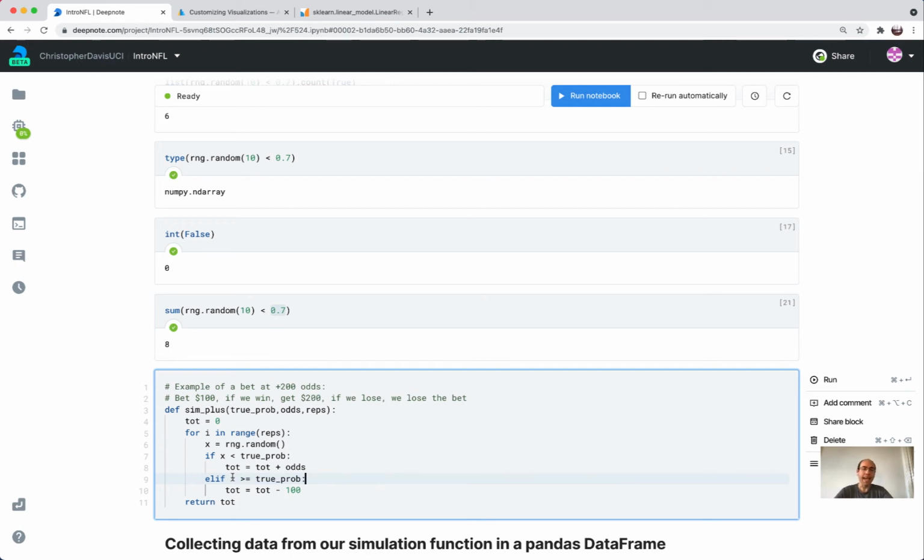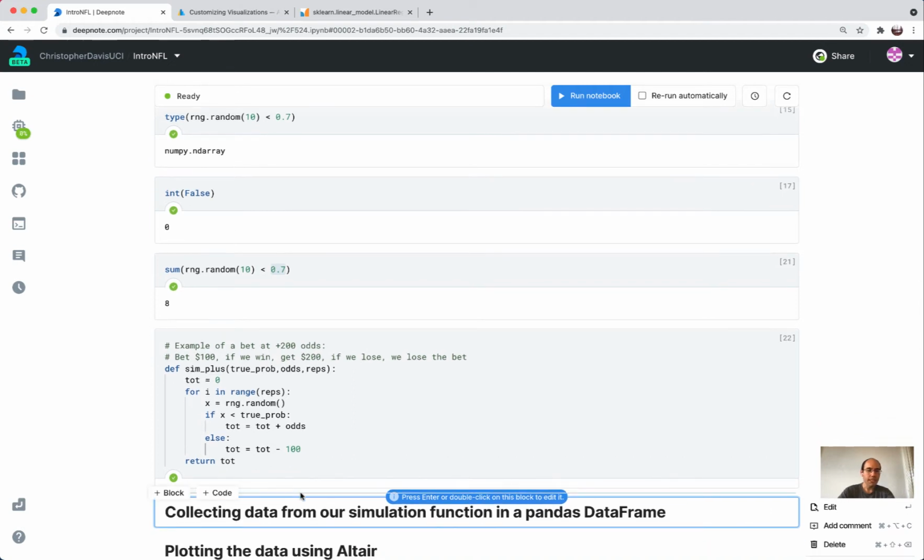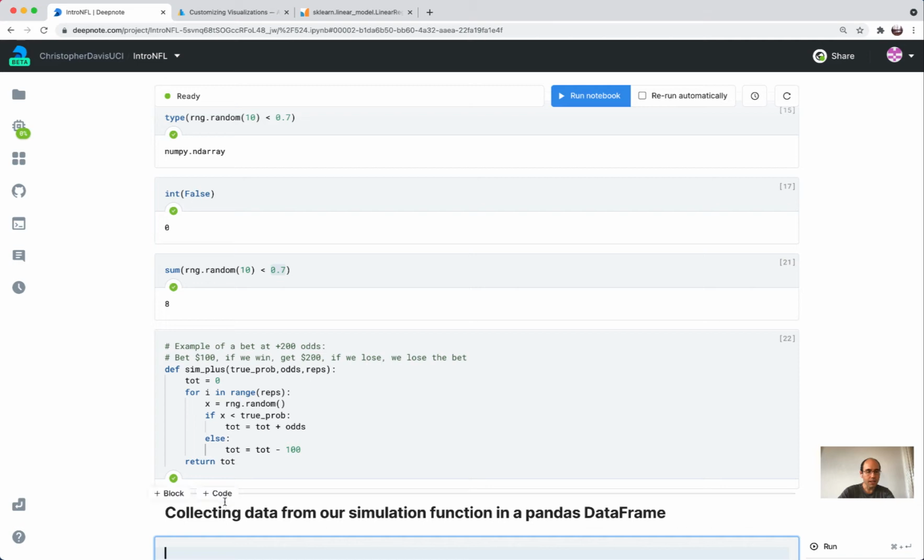I think it probably adds a little more computational time than we need, because if this is not true, then this is always going to be true. So I think it would be a little faster, instead of saying else if, to just say else. And so let's check it.